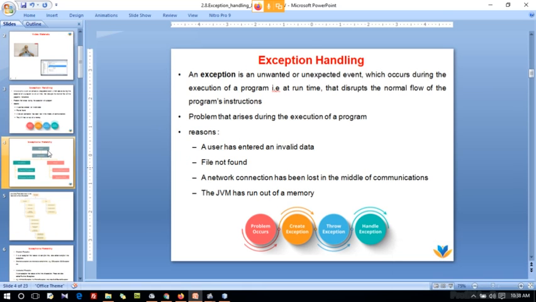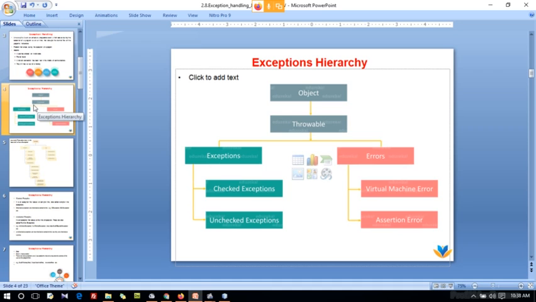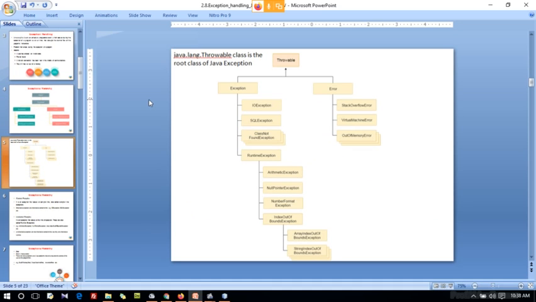I have an exception hierarchy here. Throwable is the root class. Inside that I have exceptions and errors. Here we are mainly focusing on exceptions. Inside exceptions I have checked exceptions and unchecked exceptions. Under checked exceptions I have IO exceptions, SQL exceptions, class not found exceptions, and so on.